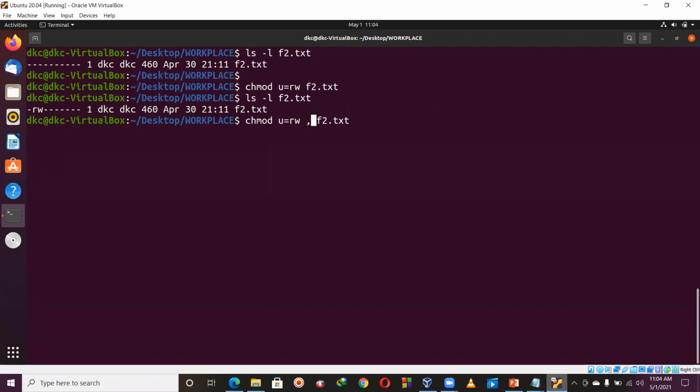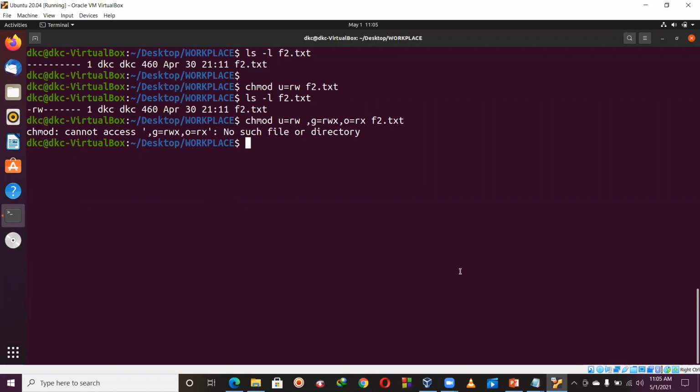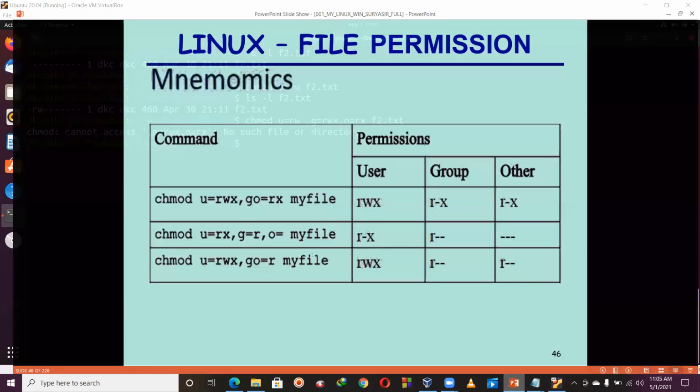Next one, user, group g equals rwx, comma, and others equals only read and execute, rx. Now what is the meaning of this one? Already you understand each and everything. So hitting enter. Cannot access? I think there is a mistake. Just a minute.